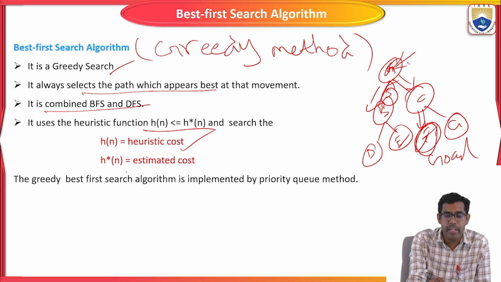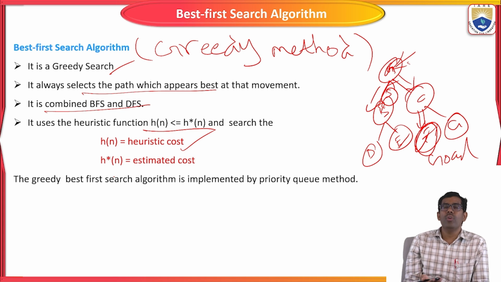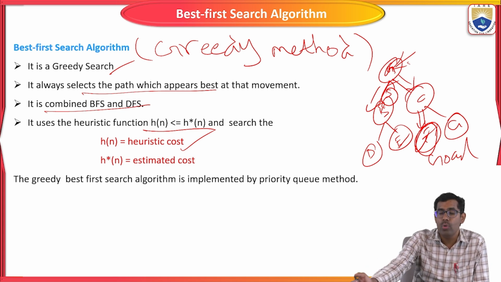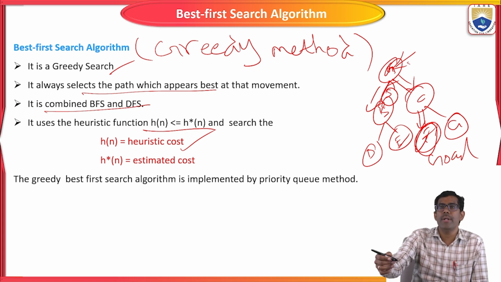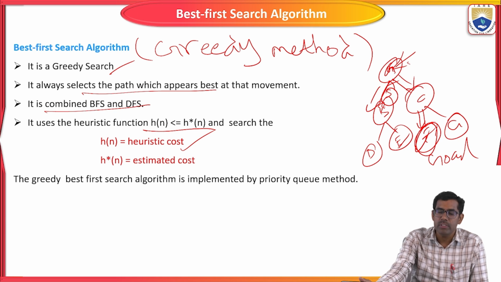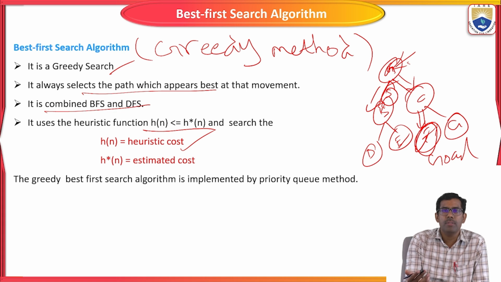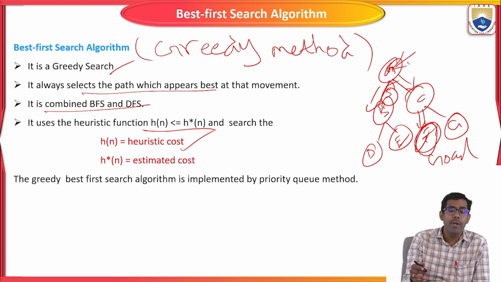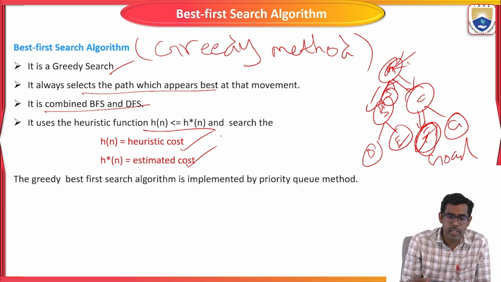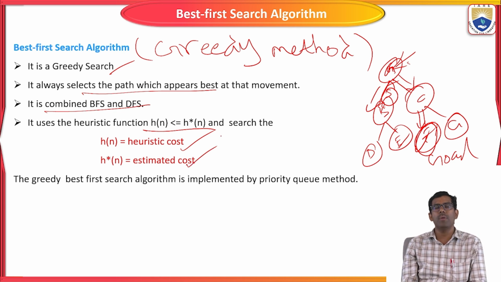Next, h star of n means the estimated cost. We are going to calculate the distance of the particular node. If you want to go from a to f, we need to find the shortest path, and for that you need the distance and the cost of the particular node. That is the estimated cost of the particular node, h star of n.